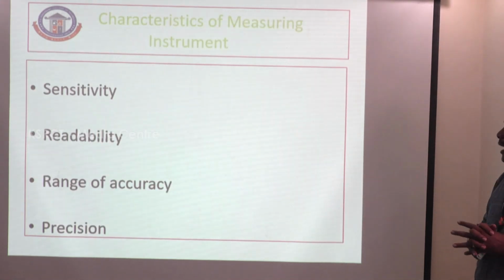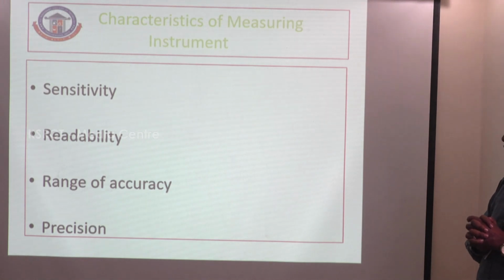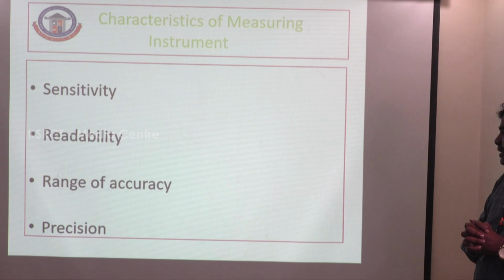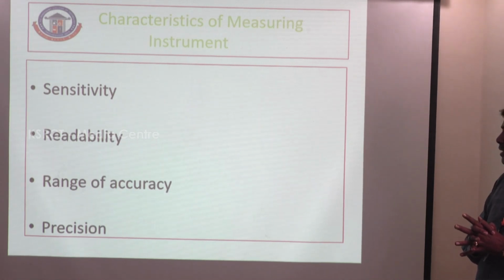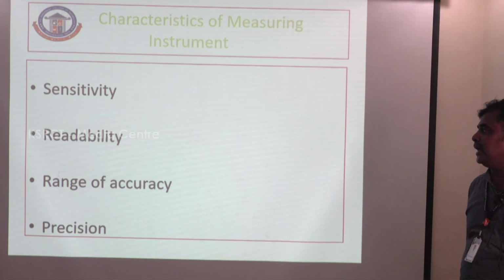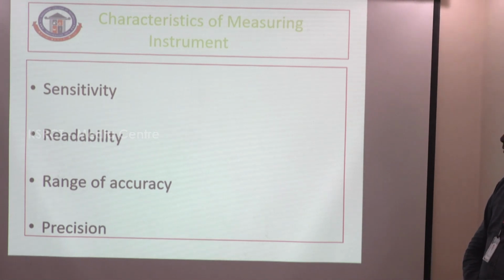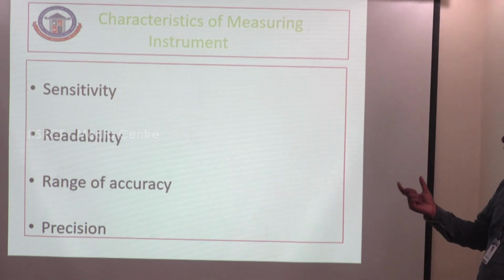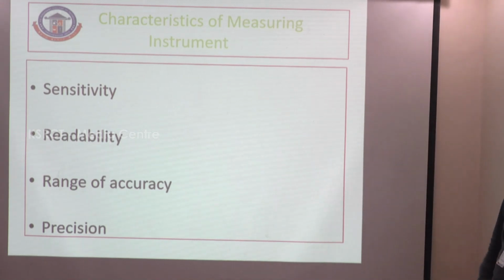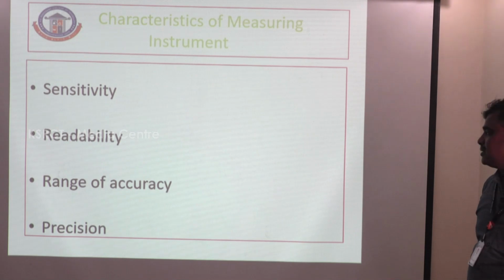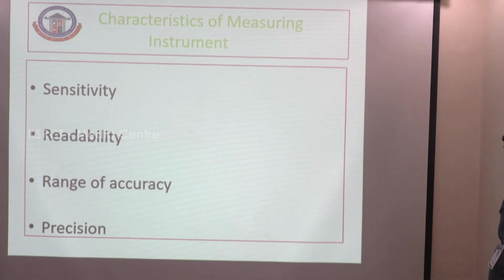And then, what are the characteristics of a measuring instrument? What is the purpose? What are the characteristics of measuring instruments? There are four characteristics of an instrument. What is one? Sensitivity. Second, readability. Third, range of accuracy. Fourth is precision. So every measuring component follows these four: sensitivity, readability, range of accuracy, and precision.